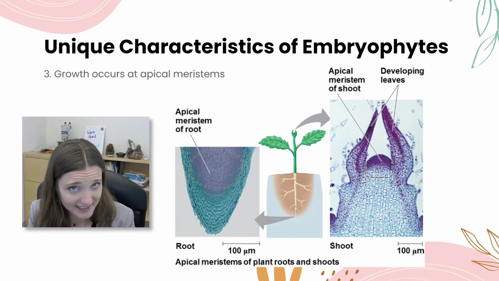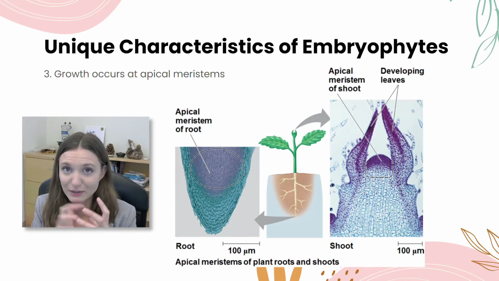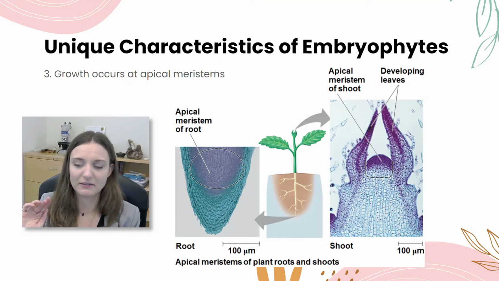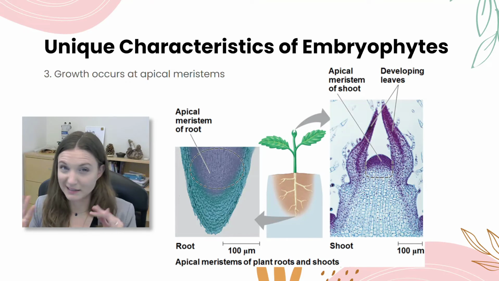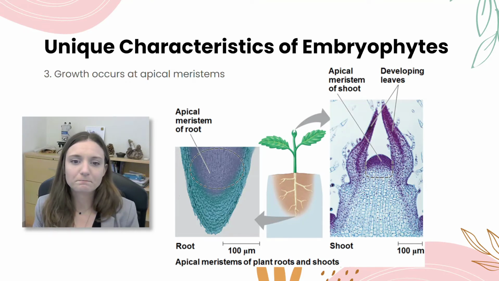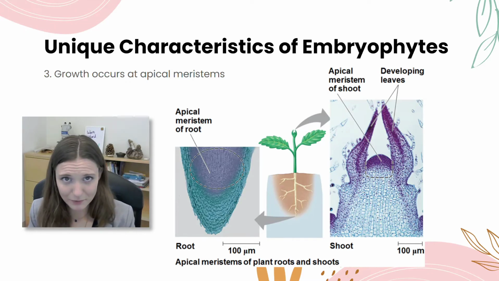Plants, land plants, embryophytes, true land plants, also grow in very specific locations on their body. Okay, so we will get into the anatomy and physiology of plants later, I think in 212 or 213. But when plants grow, they don't just grow at any random spot in their body.